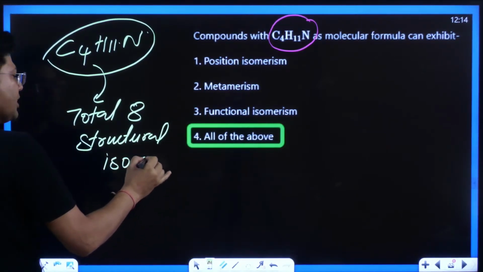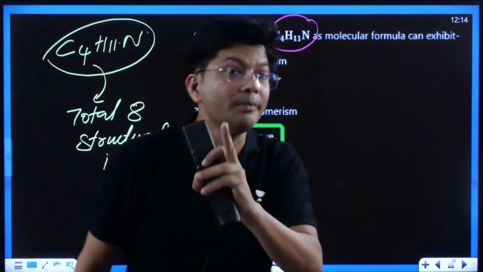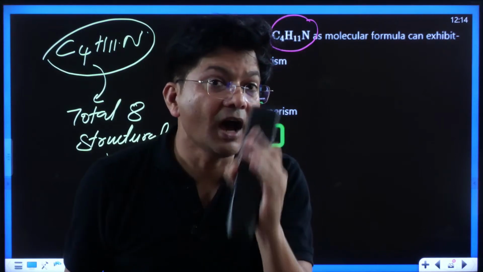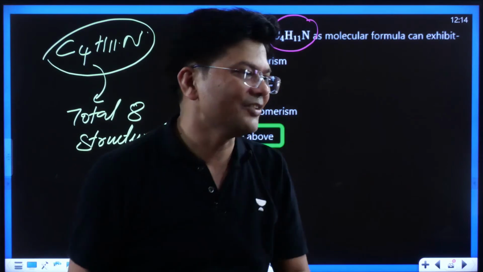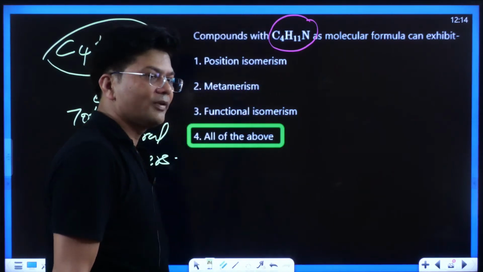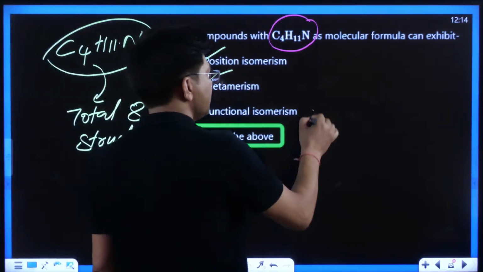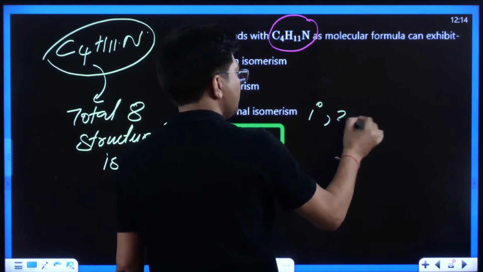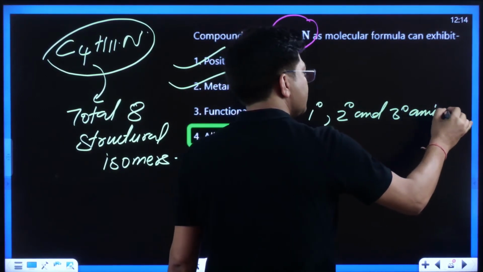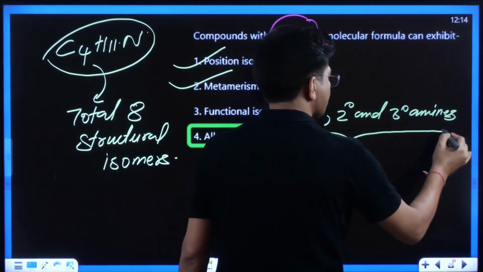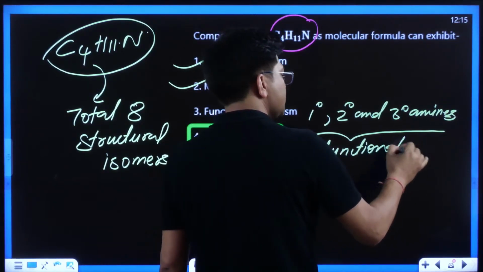So kids, you must have seen they were position isomers, because all metamers are either chain isomers or position isomers. All metamers are always either chain or position. So position, metamer, and 1 degree, 2 degree and 3 degree amines, they are what? They are what, kids? They are functional isomers. This I have already told you, they are functional isomers.